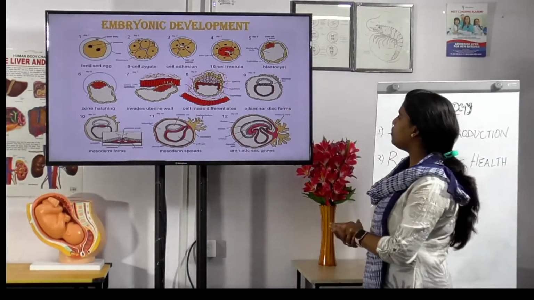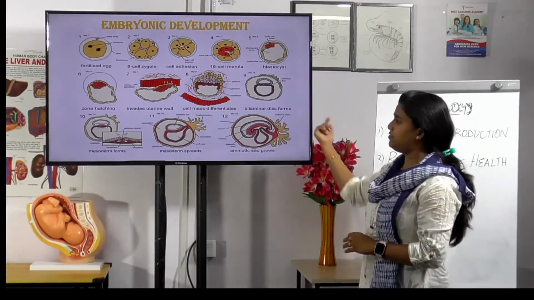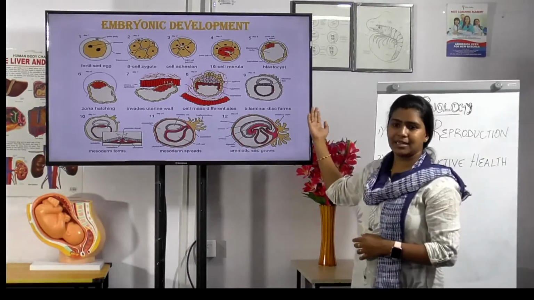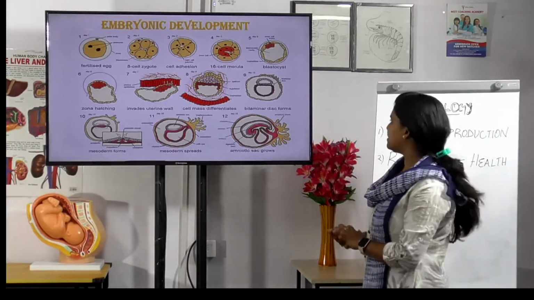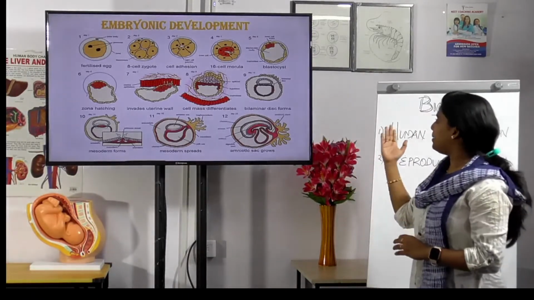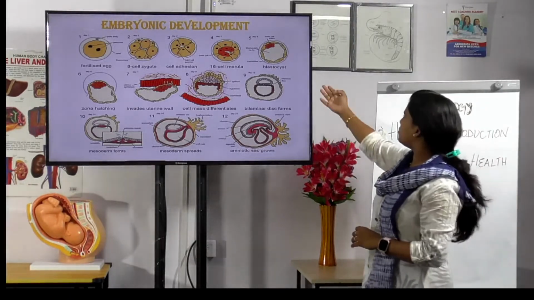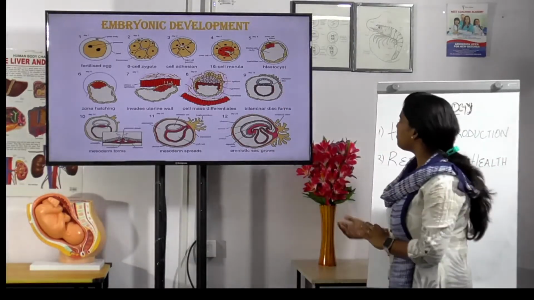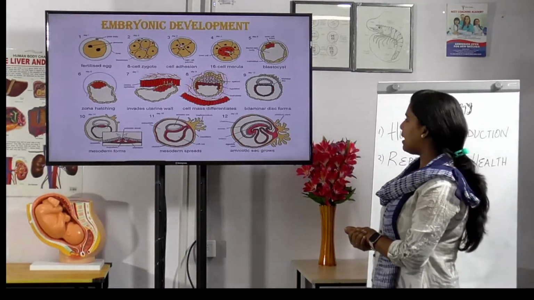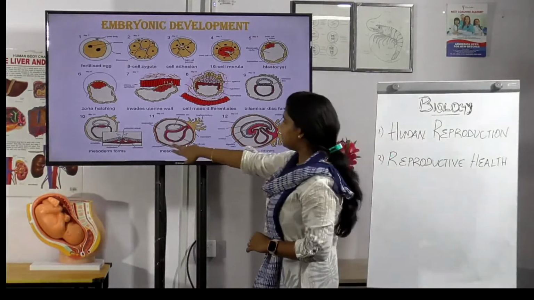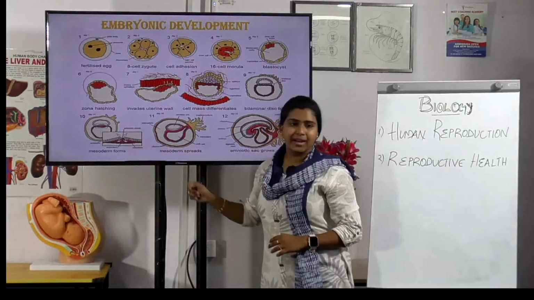On the next, 9th day, what happens? The cell mass differentiates into various cells like epiblast, hypoblast and trophoblast, and the next is the bilaminar disc forms, 2 discs have formed, that is the bilaminar disc. Then on the 14th day there will be a primitive streak, like mesoderm and endoderm.